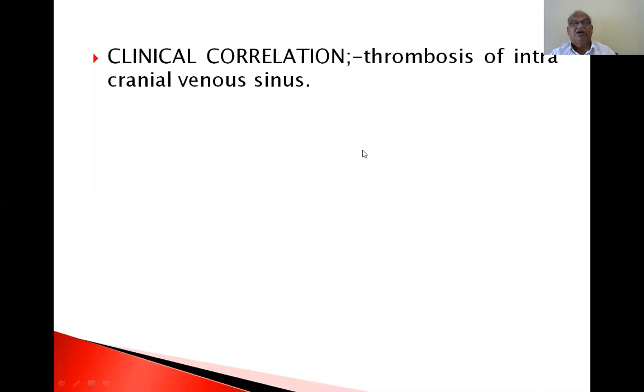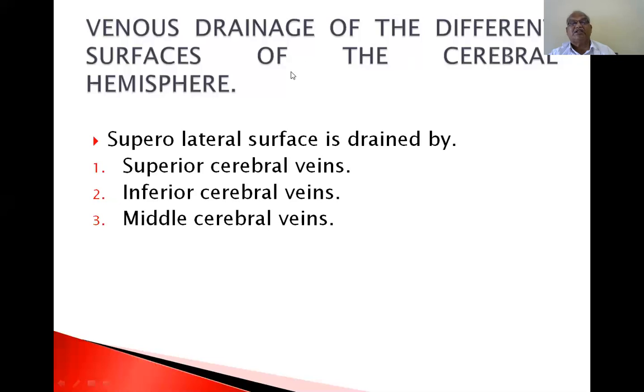Clinical correlation: thrombosis of the intracranial venous sinus. Thrombus can occur in arterial blood, and thrombus can also occur in venous blood. So, thrombosis of the intracranial venous sinus.